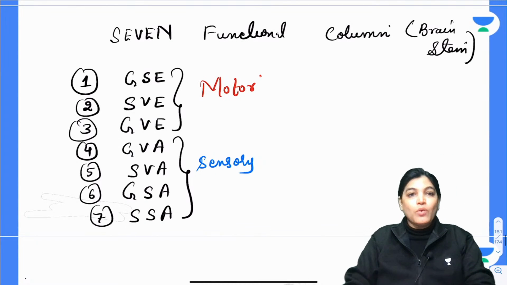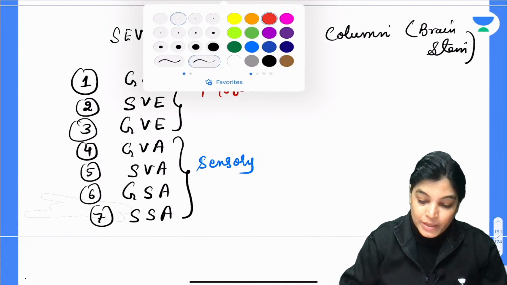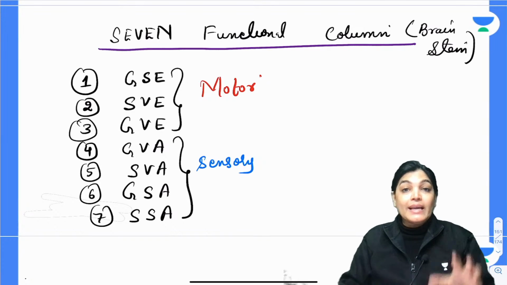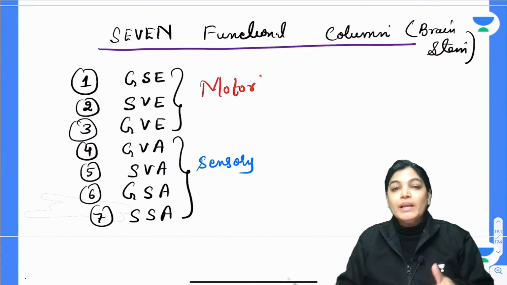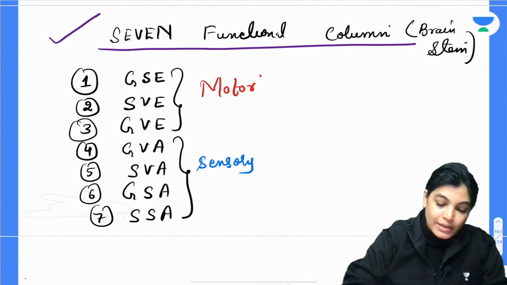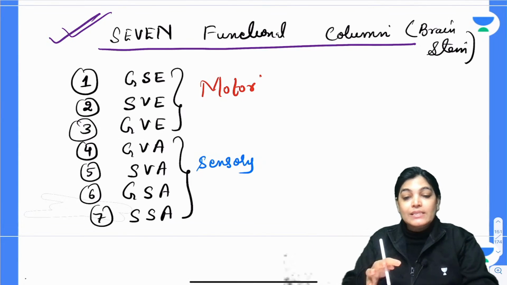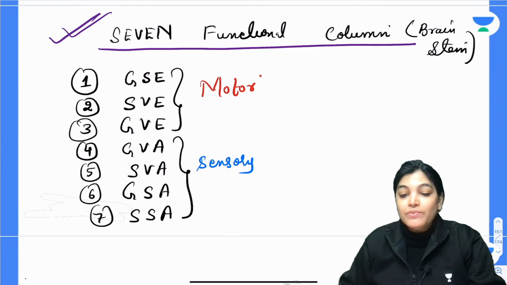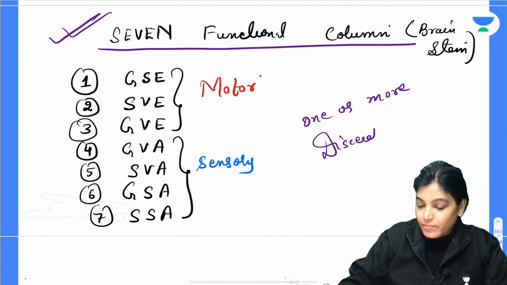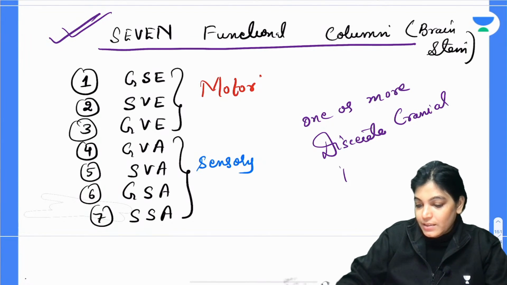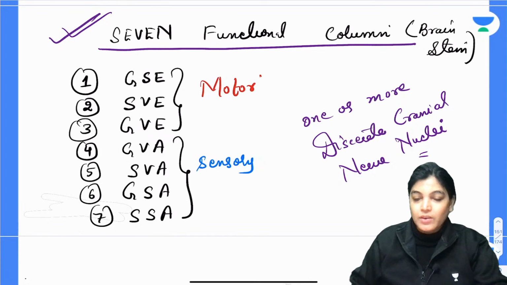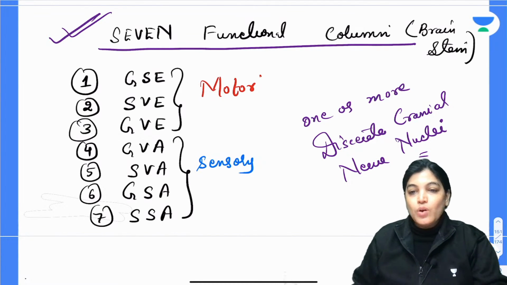Now with further development what happens? Till now we have got these 7 functional components. As the development proceeds, these functional columns which are formed here will develop into one or more discrete cranial nerve nuclei. So when the further development occurs, these functional columns or components will lead to the formation of one or more discrete cranial nerve nuclei. Are you understanding? Okay, so yes, this is what happens.